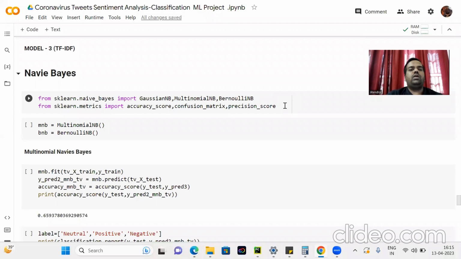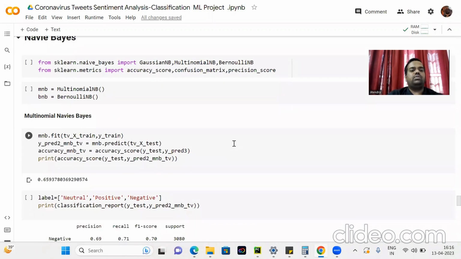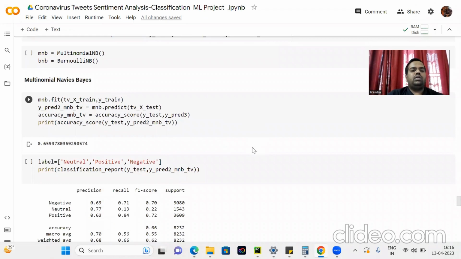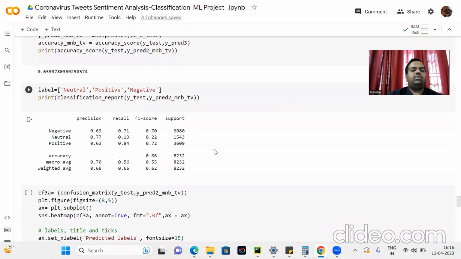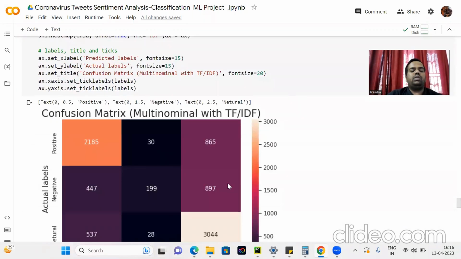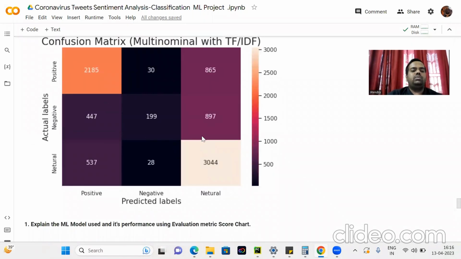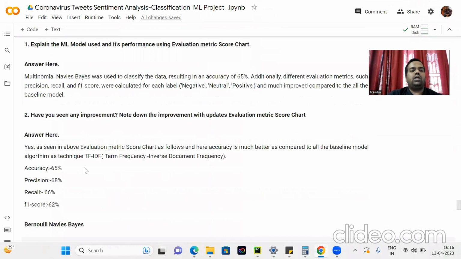naive Bayes. There are two types of naive Bayes, Gaussian naive Bayes and multinomial naive Bayes, used for TF-IDF vectorization here. So multinomial naive Bayes has an accuracy of 69%, and here is a classification report on the different sentiments of negative, neutral, and positive. Here is a confusion matrix with the diagonal representing the true positive values. So here the accuracy is 65%, precision is 68%, and 66%, and the F1 score is 2%. So here the improvement is shown.